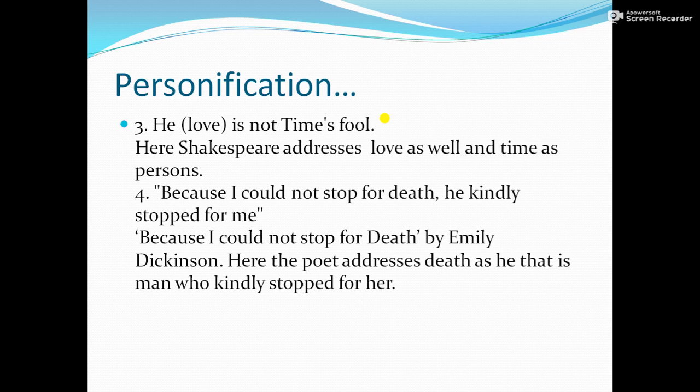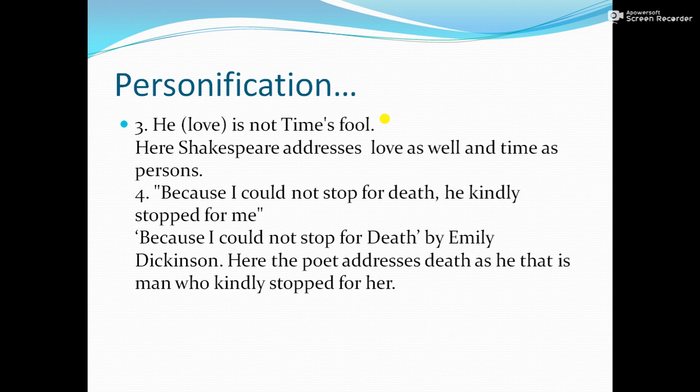The meaning of this line is that love cannot be fooled by time. Love cannot be fooled by time means true love does not change with the time. In that poem he says that love is not love that alters with the alteration of time.